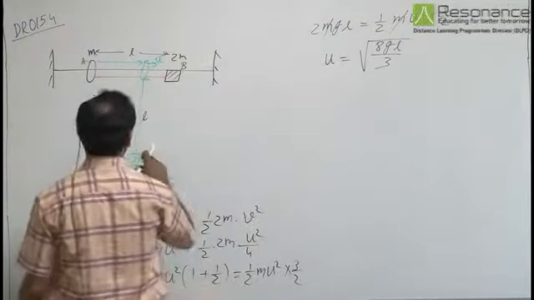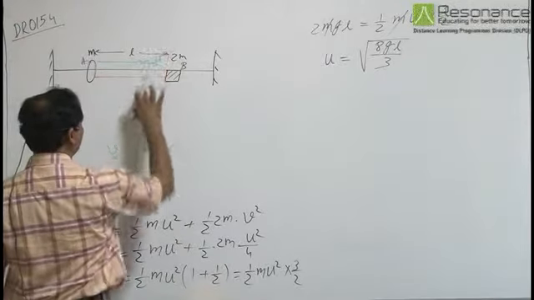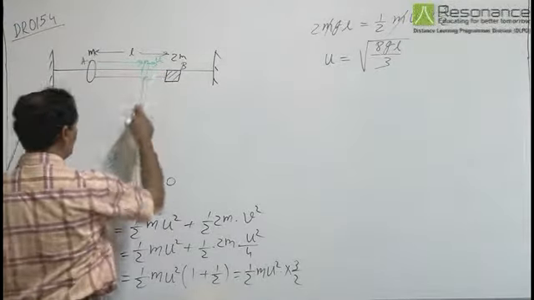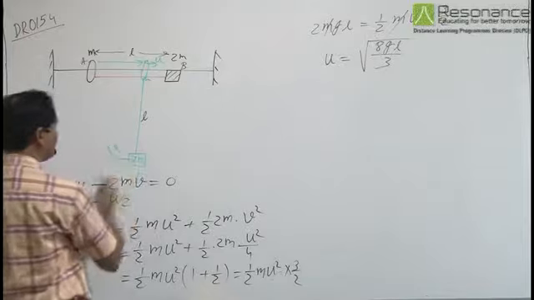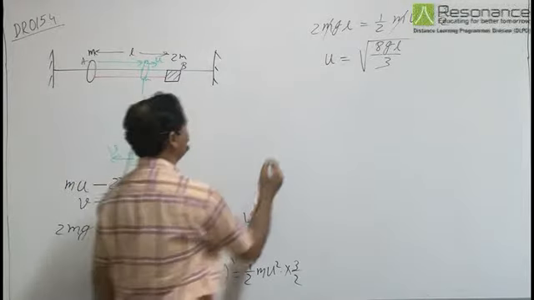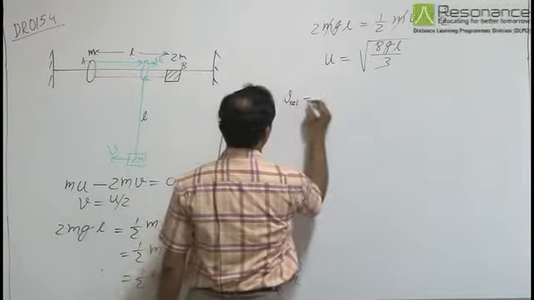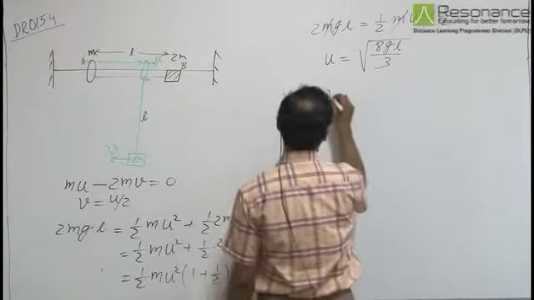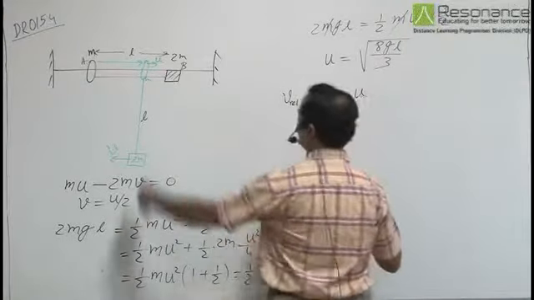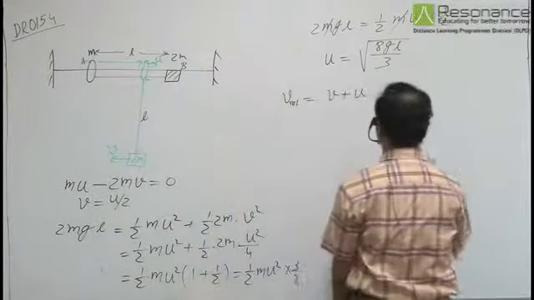For the tension in the string when the string becomes vertical, at this moment the relative velocity of 2m, v relative, is equal to v plus u with respect to the point of suspension.